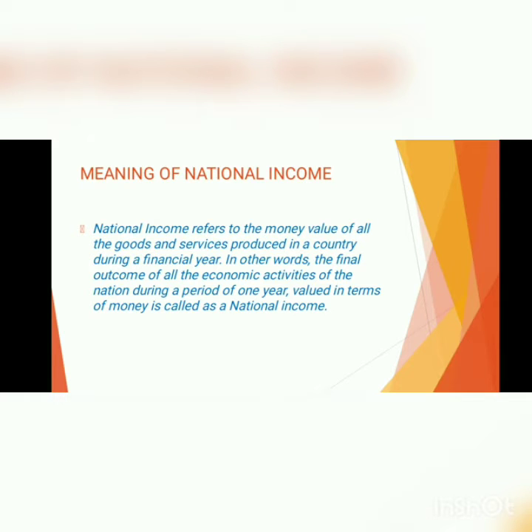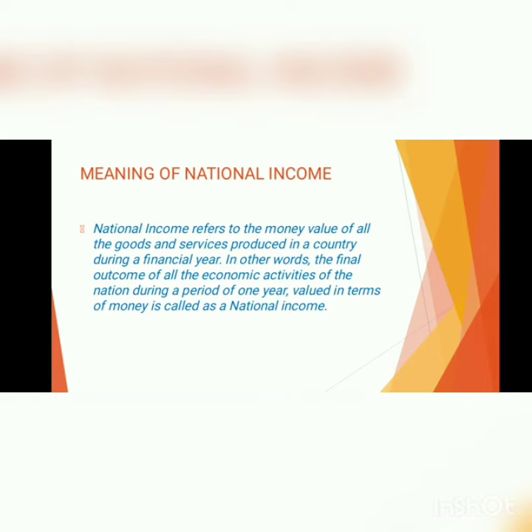Now, in this particular chapter, we will be covering the different definitions given by three different economists, that is Alfred Marshall, Irving Fisher, and A.C. Pigou. We will be covering the topic of the meaning of national income and national product. The next topic that we will be covering is circular flow of national income. Then the important concepts of national income. How we measure the national income by the three different methods, that is production method, income method, expenditure method. The problems that arise while we measure the national income. And lastly, we will be covering the topic of monetary income and real income.